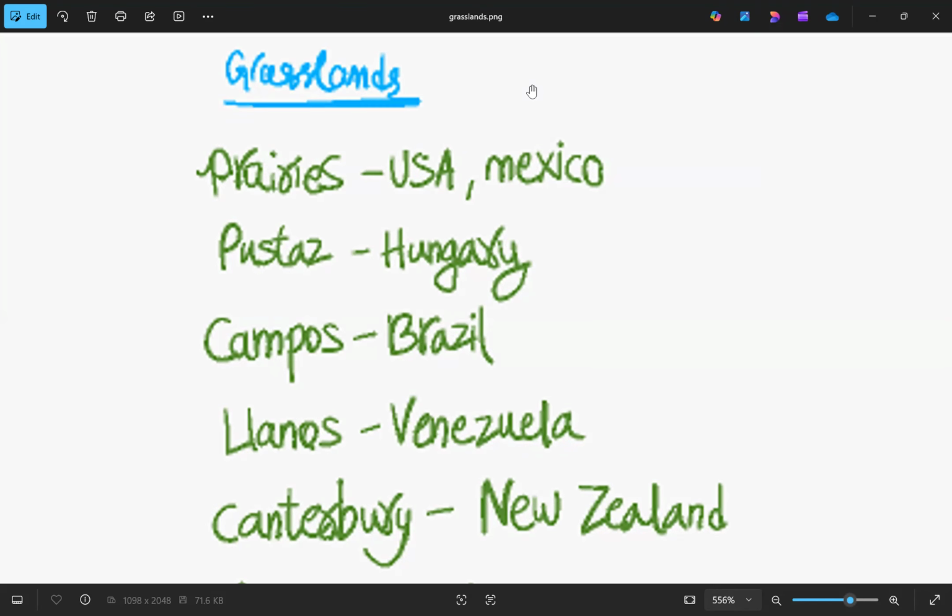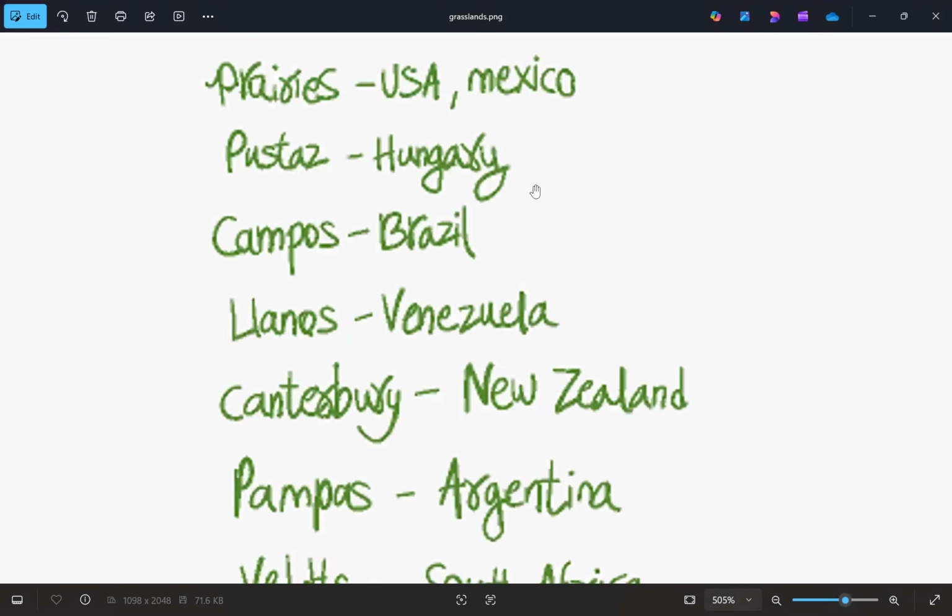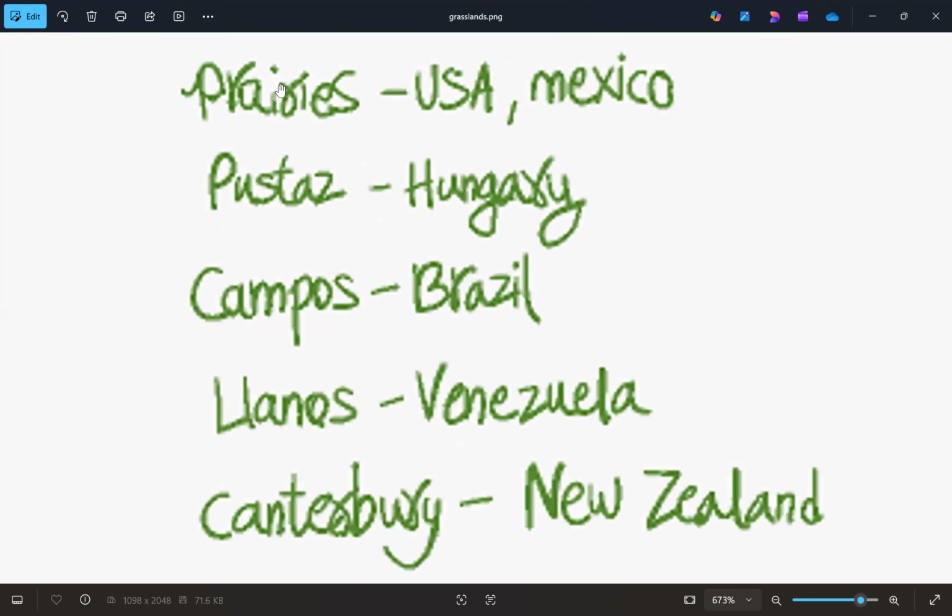Under that, first of all, what are grasslands? Grasslands are basically the areas that have insufficient rainfall to support forests, but enough rainfall to support grasses. These are open areas where we can see grasses. Across the world, we have many grasslands, and these are divided into tropical grasslands and temperate grasslands. Tropical ones are found in tropical areas, whereas temperate grasslands are in colder regions. First, we'll cover the different types of grasslands and the areas where they are spread.